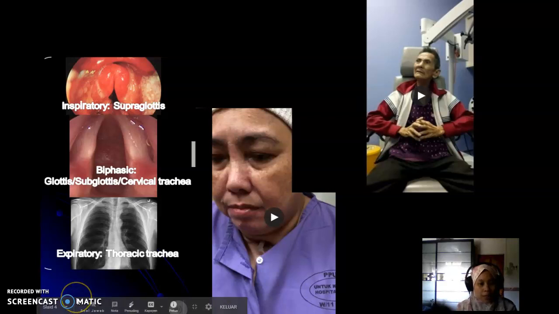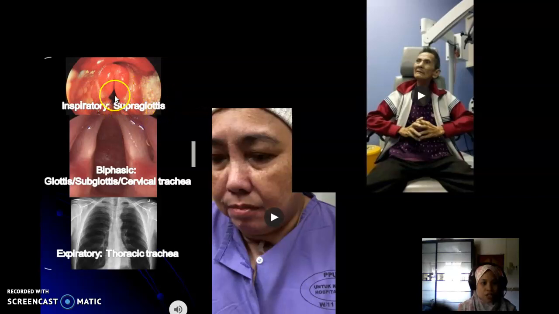We're going to be talking about the types of stridor today. So there are three types of stridor, mainly inspiratory stridor, indicating that the patient has an obstruction at the supraglottic region, biphasic stridor, telling us that the patient has obstruction at either the glottis, subglottis, or cervical trachea. Examples of pathology in these lesions are subglottic stenosis or tracheal stenosis, or the patient may have expiratory stridor in which the obstruction is at the level of the thoracic trachea.